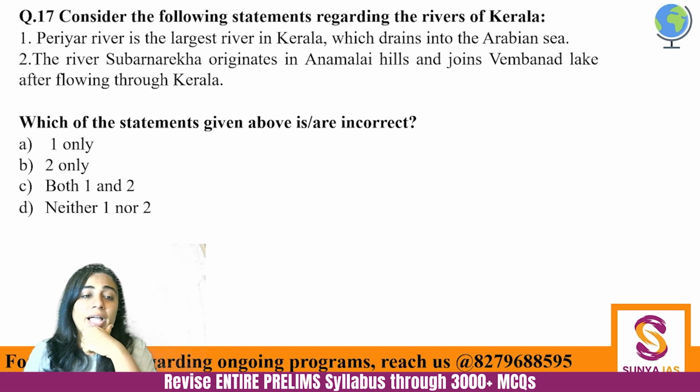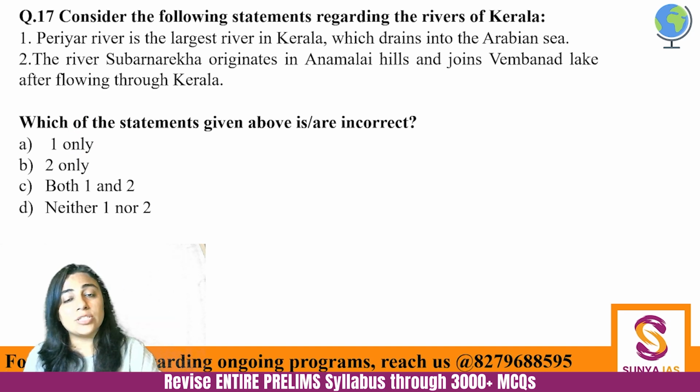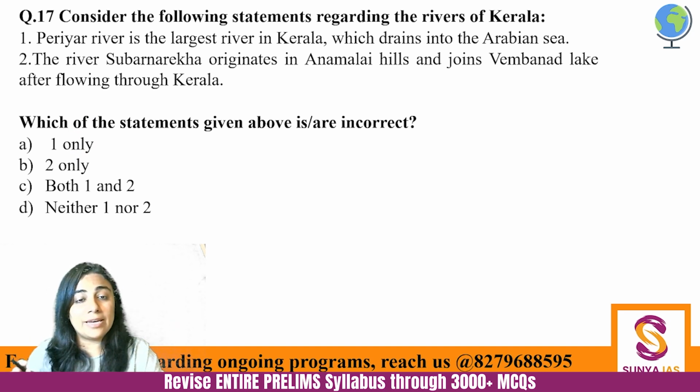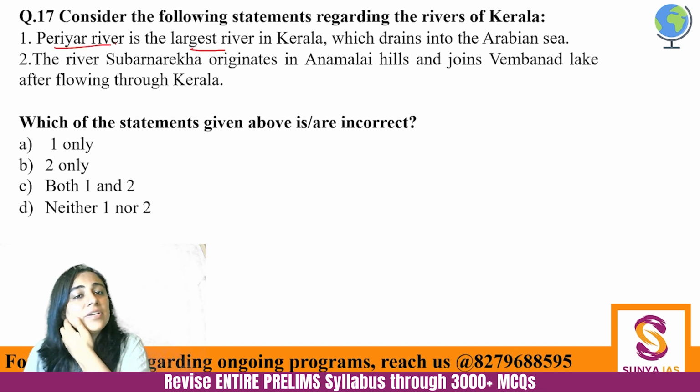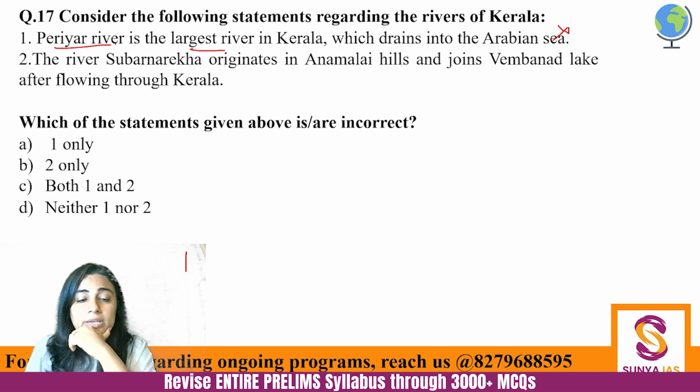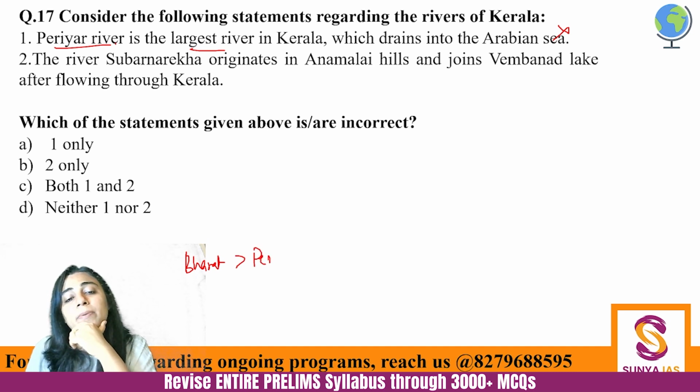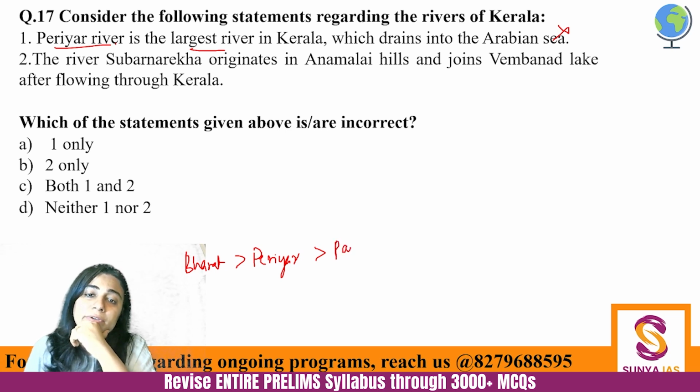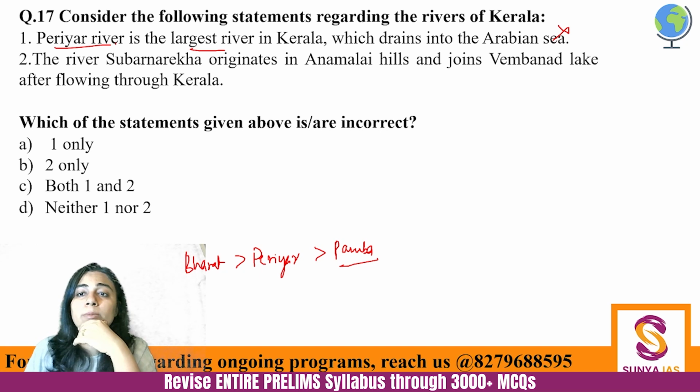So, I just told you in the previous question what is the chronology of Kerala rivers and why are we focusing here? Because UPSC has given us the hint to focus here. Right? So, Periyar river is the largest river in Kerala is incorrect. It is actually the Bharatpuzha river. Then there is Periyar and then there is Pamba river. Okay, Pamba river. So these three are there. So first will be incorrect.